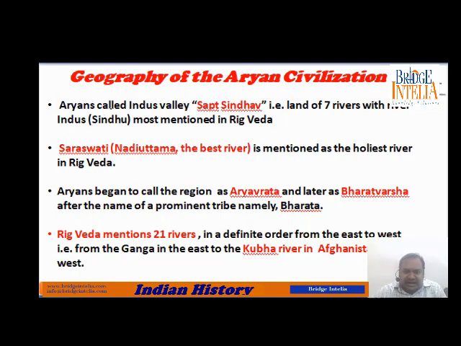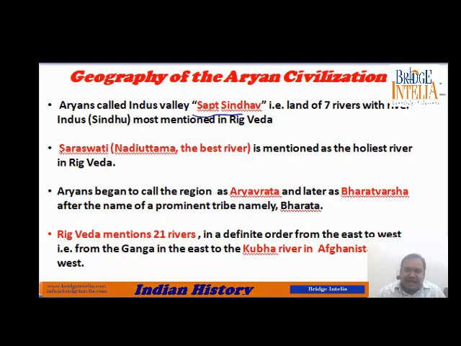So Aryans started calling their new home Sapt Sindhav, seven, that means land of seven rivers with Indus as the base. That means they witnessed that the prime river of their home was Indus. So they started calling it Sapt Sindhav, seven rivers, which also included Indus.